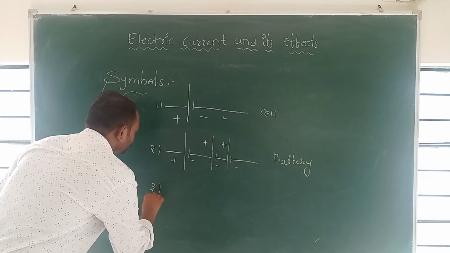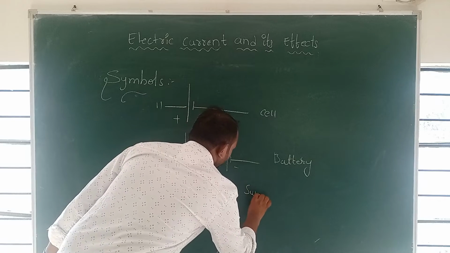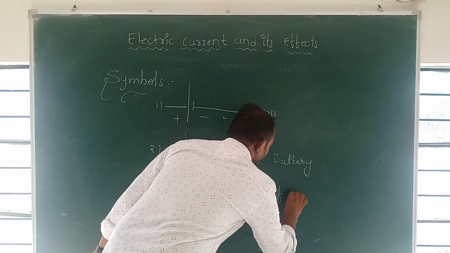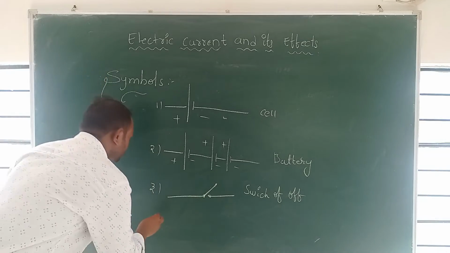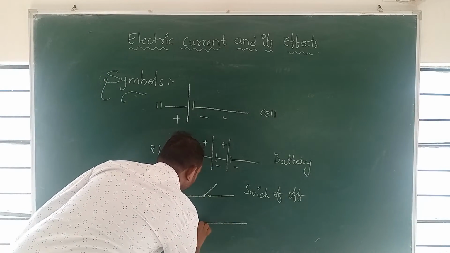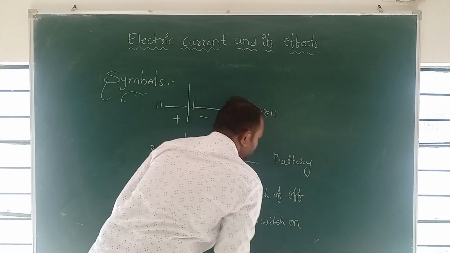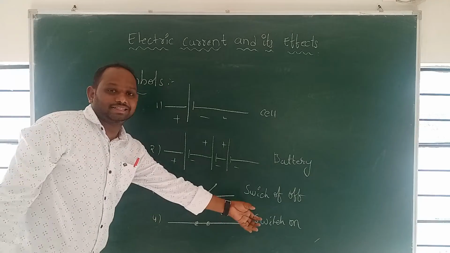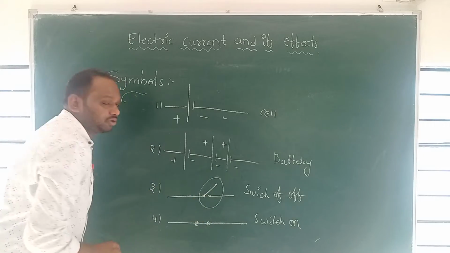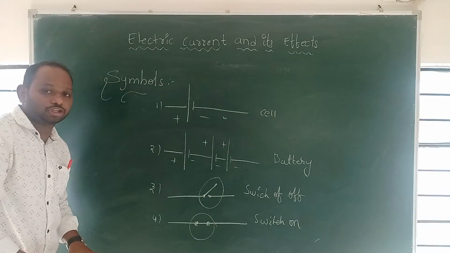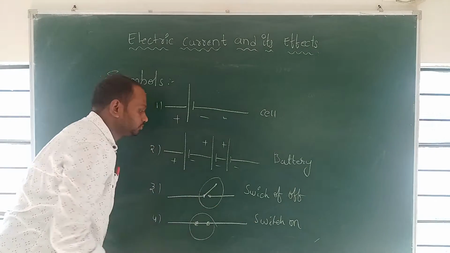Next one is the switch. This one is switch off. Switch off means break the current. This one is switch on. Switch on means turn on the electricity. Here the current will be broken because the switch is in off position. Here in switch on position, the electricity will be flowing from here to here.